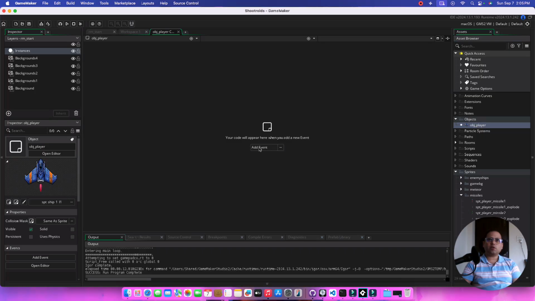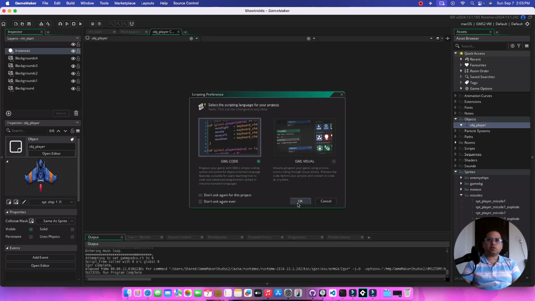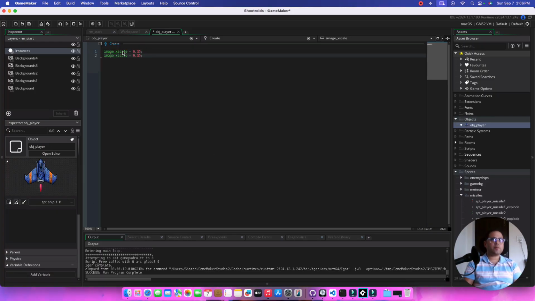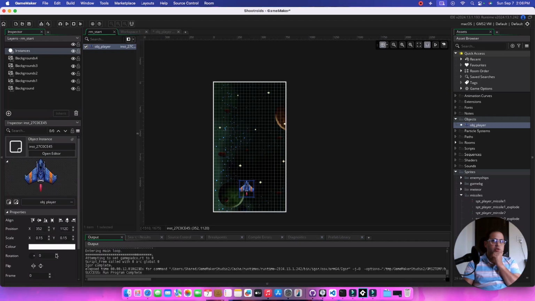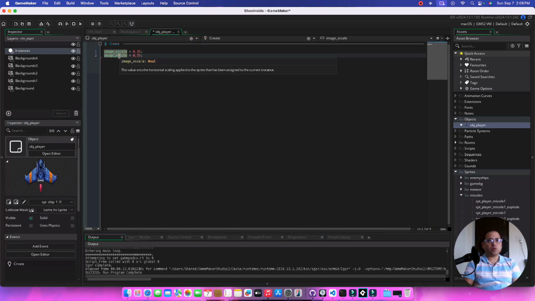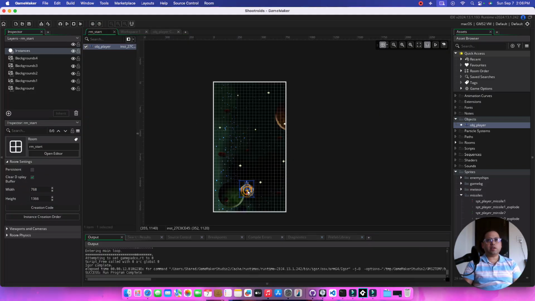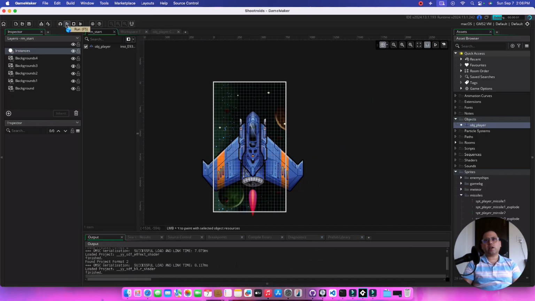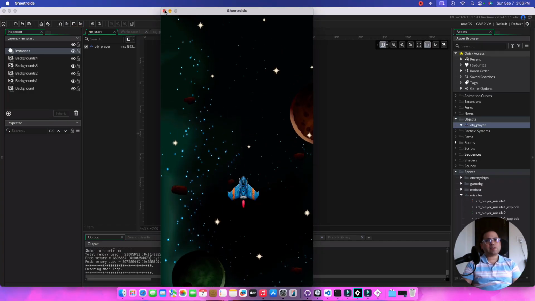So if you click on this, we have some events out here. You can use the create event, which is the first event which actually fires. So let's set the x scale to 0.15. I'm just setting it to the same scale that I added out here in the room instance, just to keep everything steady. So even if I forget to set this, the code will still run and it's going to set the scale to 0.15. The y scale and the x scale would still be set. I'm doing this via code. Even if I delete this instance from here and place a new instance which looks huge, it's still going to be scaled at 0.15 because we have set this in the code itself.